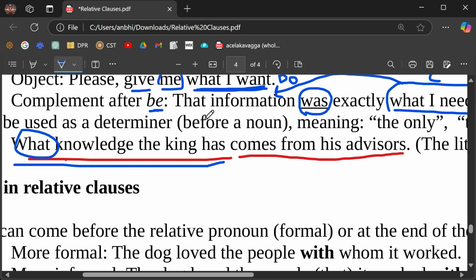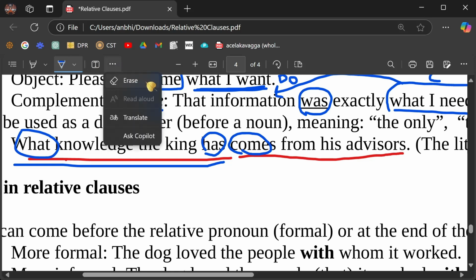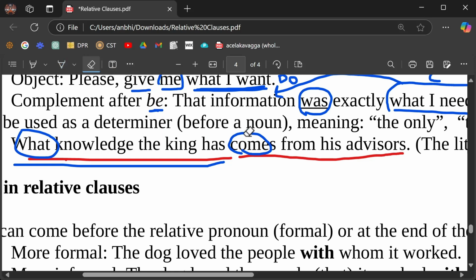If you don't understand this, you may get very confused because you have one verb over here and then suddenly another very strange verb over here, you see? You will not understand this. Okay? So there are two clauses. The knowledge that the king has is one thing. And then this comes from his advisors is another thing. It's like two ideas, two clauses.